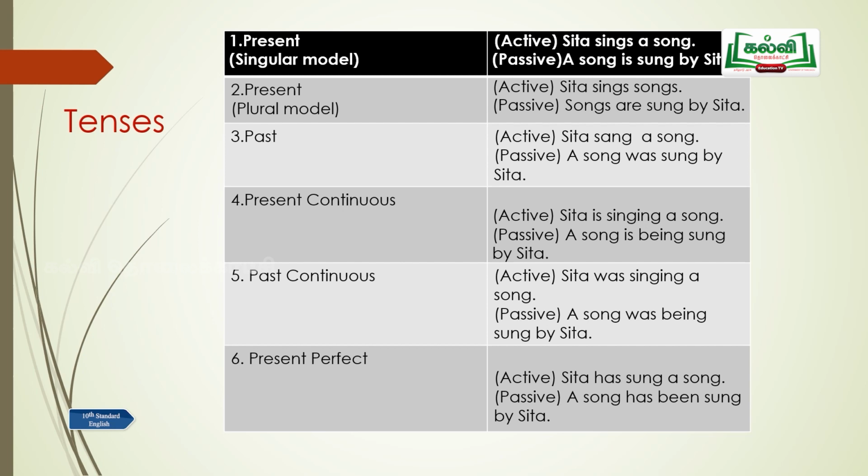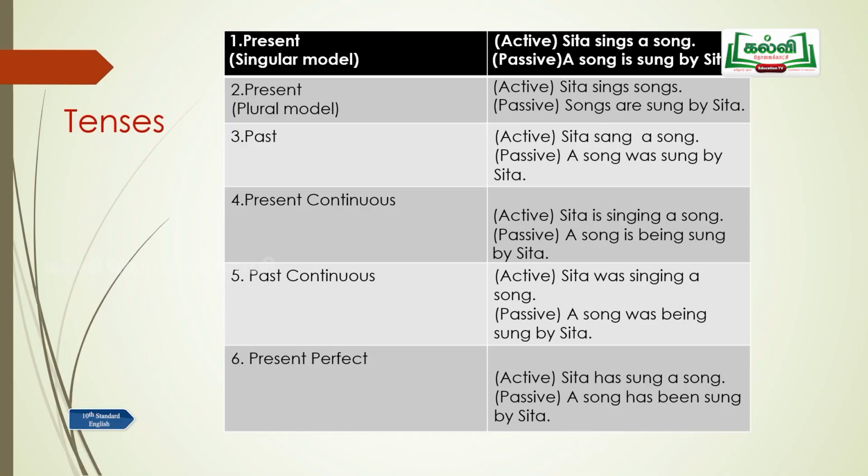In the past tense, the same sentence, let's see how it undergoes a drastic change pertaining to the verb especially. Sita sang a song. A song was sung by Sita. In the present continuous tense, Sita is singing a song. A song is being sung by Sita. In the past continuous, Sita was singing a song. In the passive voice, a song was being sung by Sita. In the present perfect, Sita has sung a song. In the passive voice, a song has been sung by Sita.